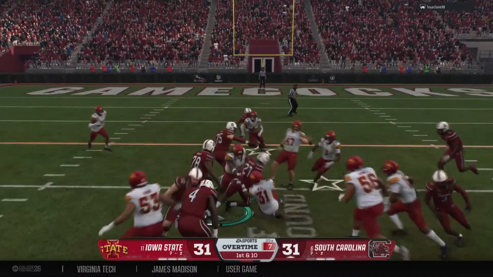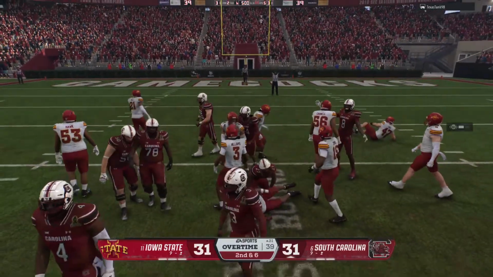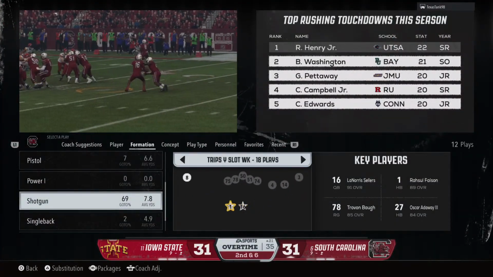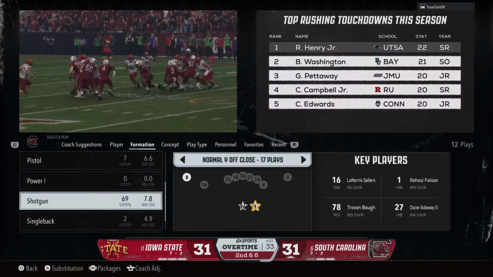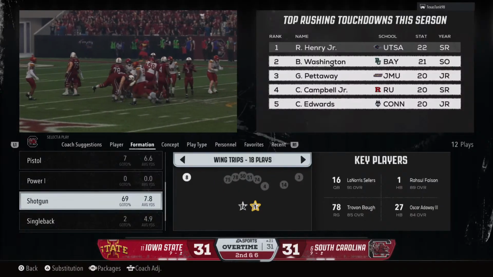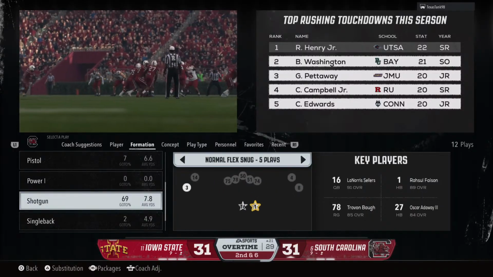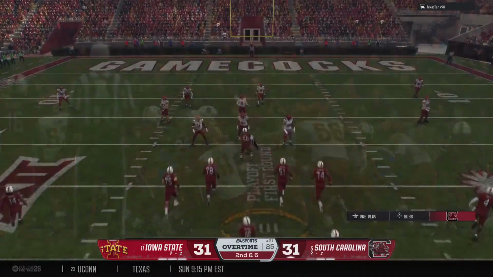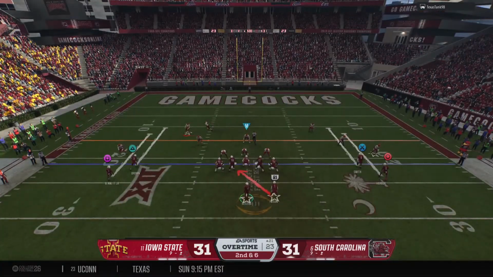Breaks into the clear. The gain is 4, so it's 2nd and 6. Nice job here of controlling the line of scrimmage by this offensive line. The back does what he needs to do to get positive yards on 1st down. A gain makes it 2nd and medium.